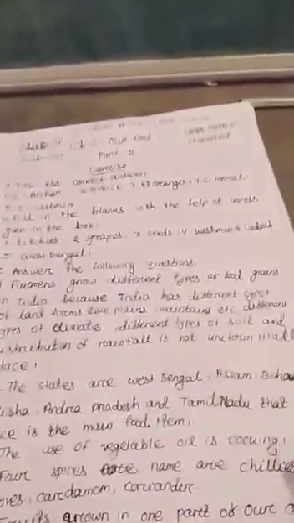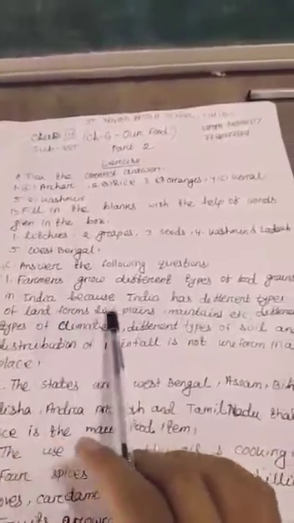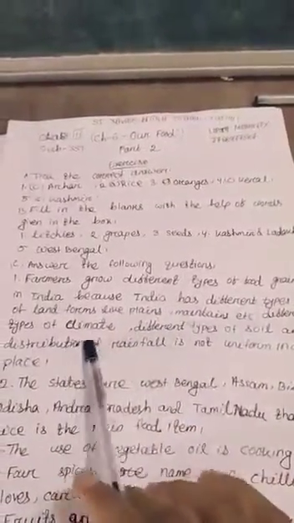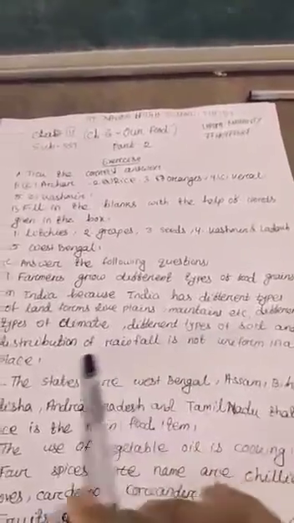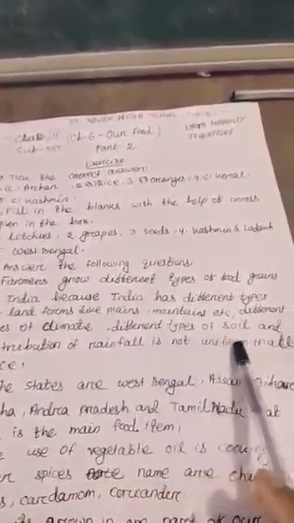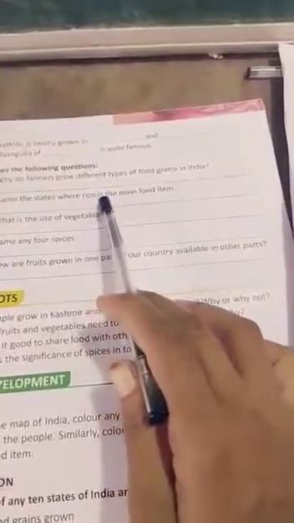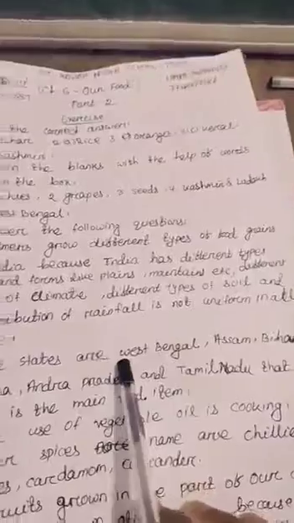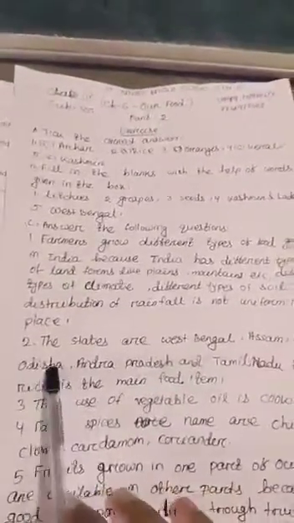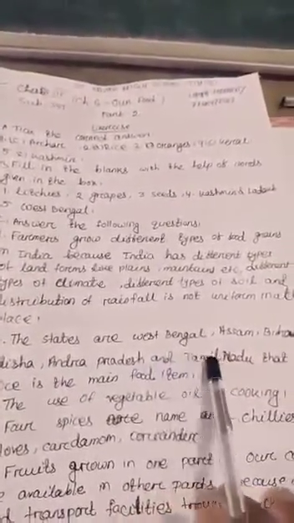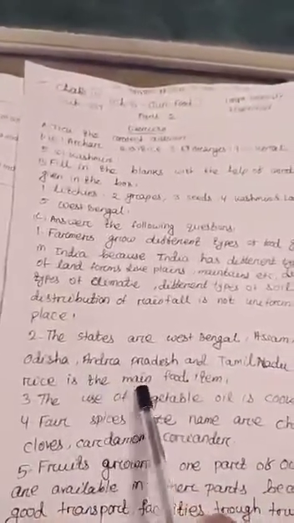Answer is, farmers grow different types of food grains in India because India has different types of climates, different types of soil and distribution of rainfall is not uniform in all places. Name the states where rice is the main food item. The states are West Bengal, Assam, Bihar, Odisha, Andhra Pradesh and Tamil Nadu.